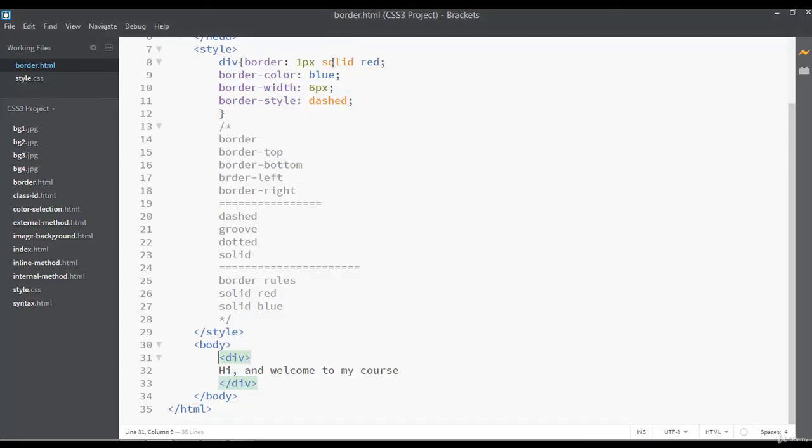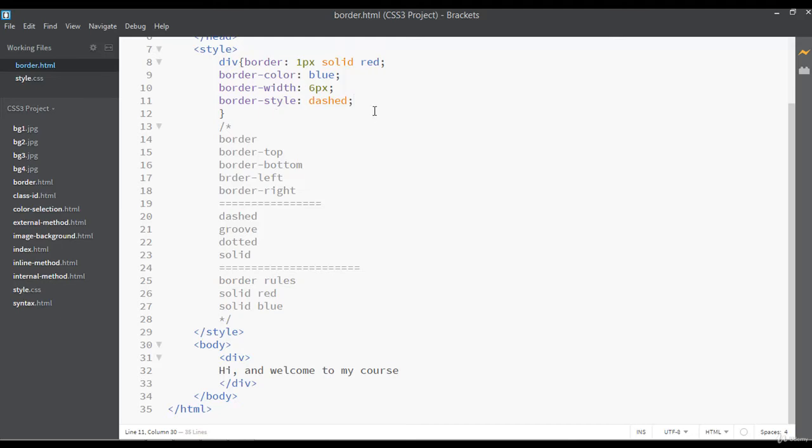You can see here, first we have a solid border, the color is red and the size is 1 pixel. Then we have a blue border 6 pixel and the type is dashed. So this is called rule. So you can see here CSS has just ignored the first line, it has just read another color here. So this is the selected color, this is the selected pixel, and this is the selected type of border, and this we have just discussed about the rule.